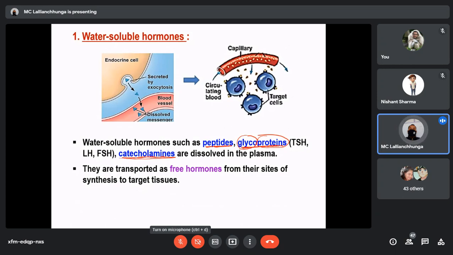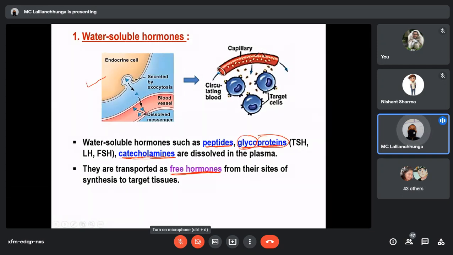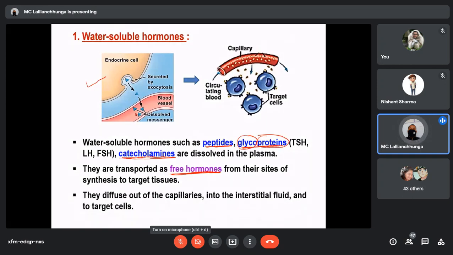So you see the diagram, the first diagram. Since they are water soluble, they can be transported as free hormones. After entering the bloodstream, you can see that the hormones are in free form. They are not bound to any transport proteins or carrier proteins. They can be transported as free hormone to the target organ. They diffuse out of the capillaries into the interstitial fluid and to the target cells.